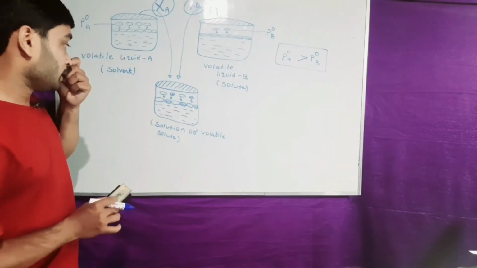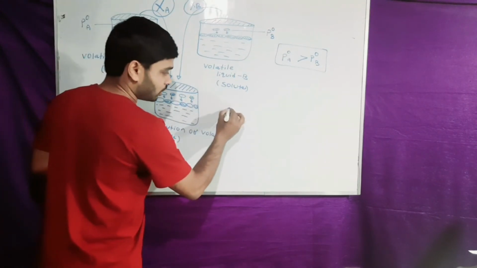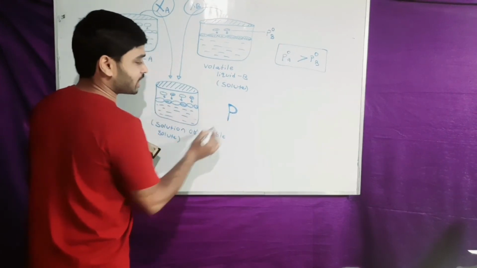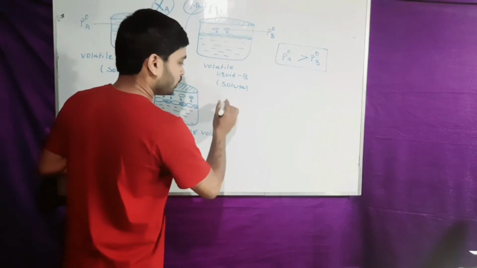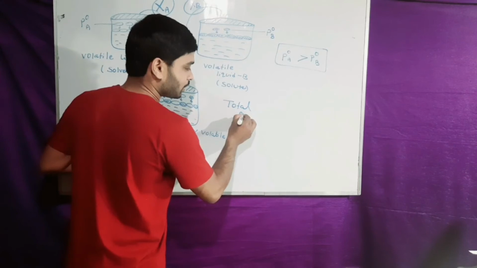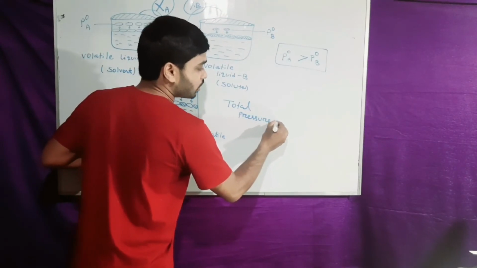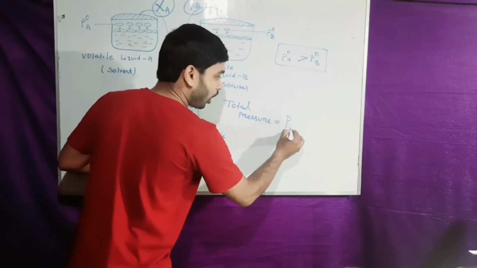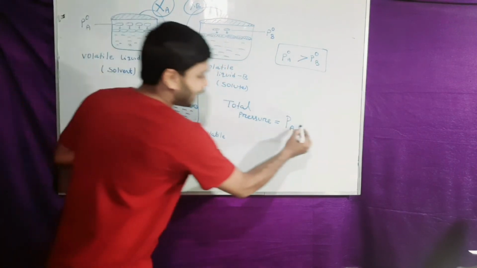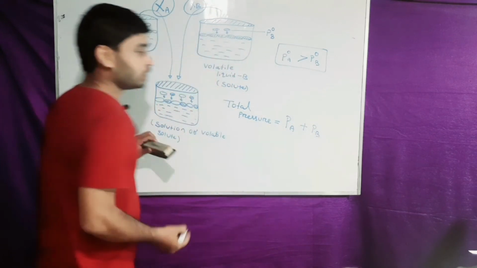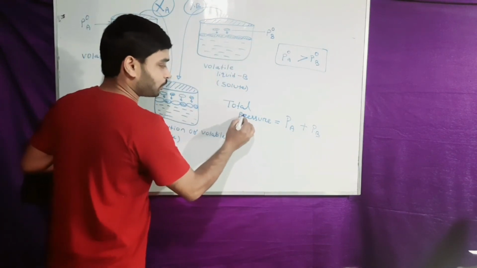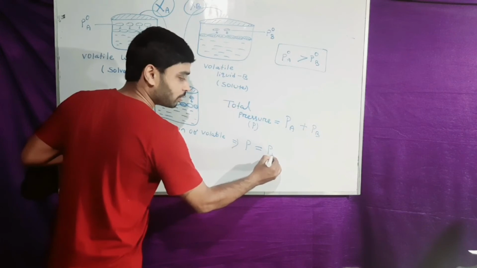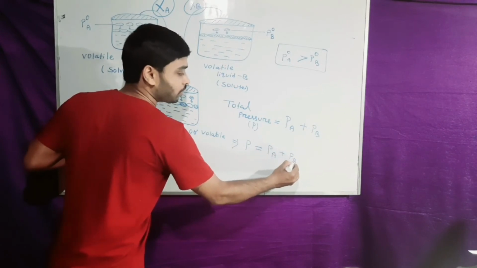That means we can take the total pressure, which is produced due to the combination of partial pressures of the components, that is the partial pressure of the solvent A and the partial pressure of the solute B. If we take the total pressure as capital P, we can write it as: capital P, the total pressure, is the sum of the partial pressures of the solvent and solute at a given temperature.